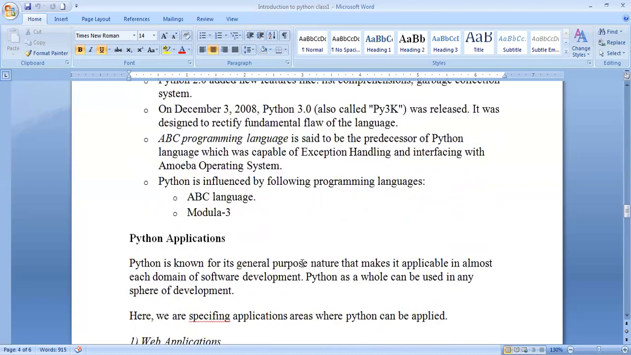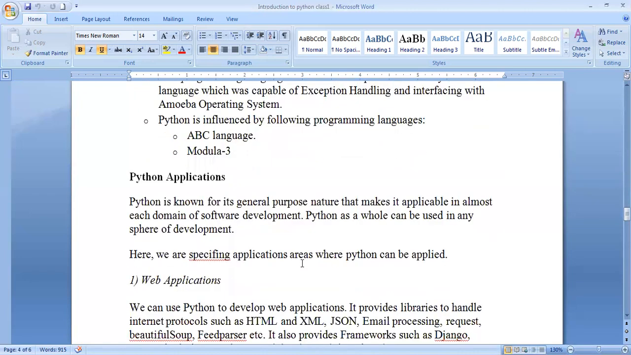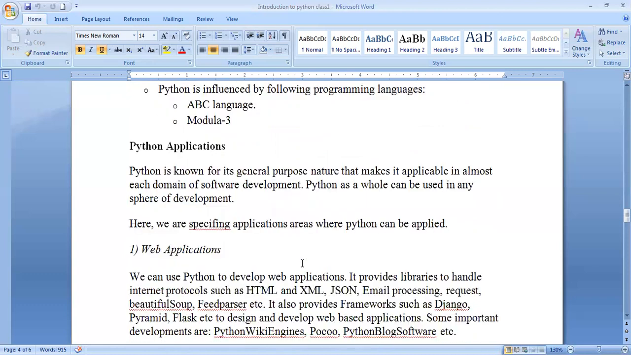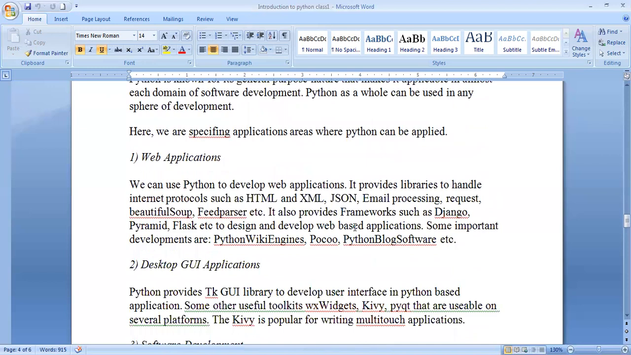What applications can be done? It's one of the important practical topics. You need to focus on this. Python applications can be built as web applications. In web, you may know so many things: HTML, XML, JSON, email processing, Django, and some developments like Python wiki engines, Roundup, and Python blog software. These are completely dependent on web applications only.